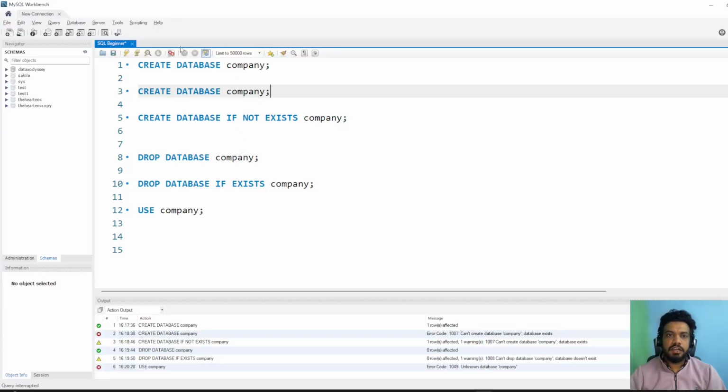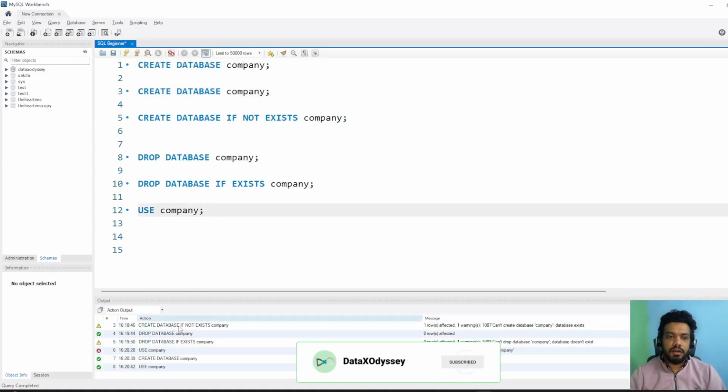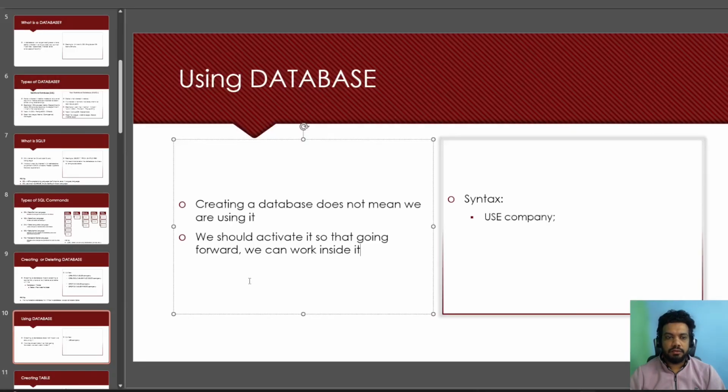So let's create the database first. So we have created it. Let me run this command now: use company. So zero rows affected, which means whatever we do now, the company database will be used. So we are going to use the company database going forward. So let's go back to our PPT.